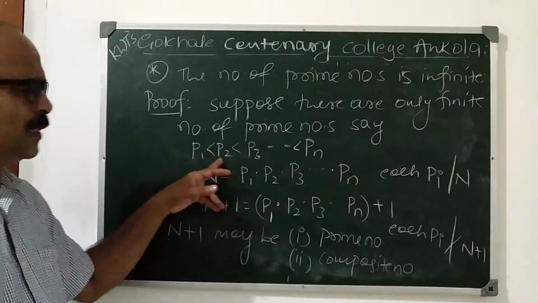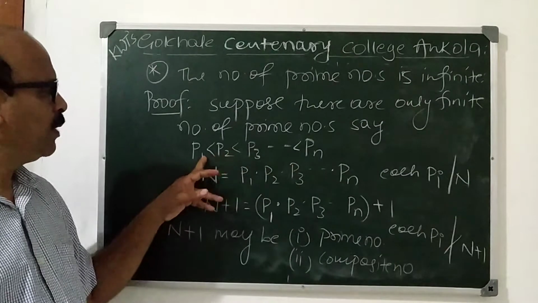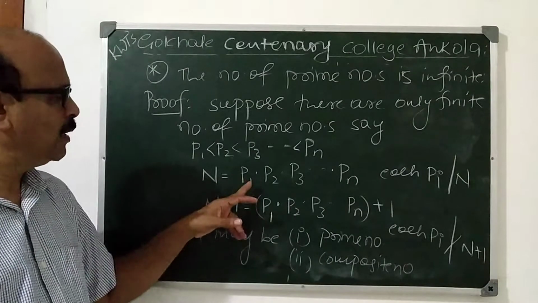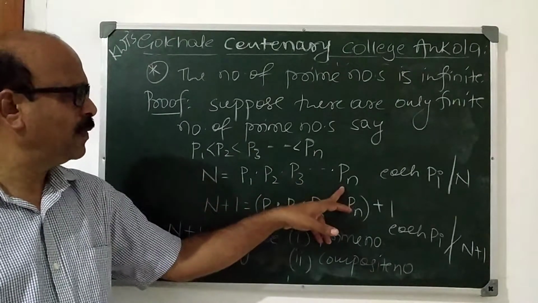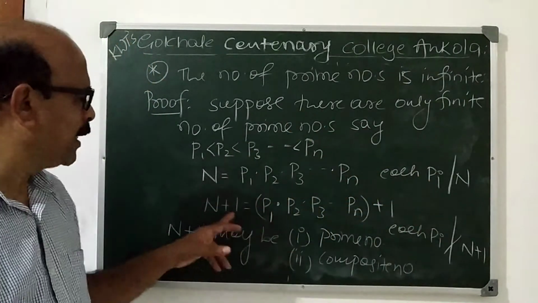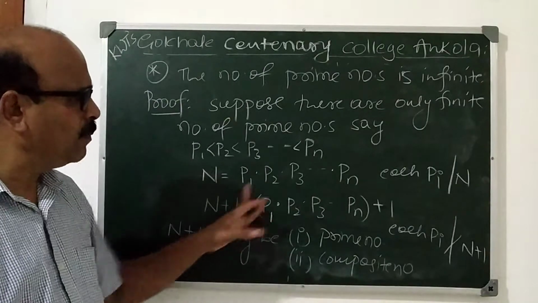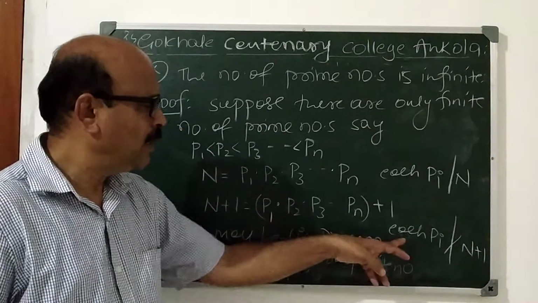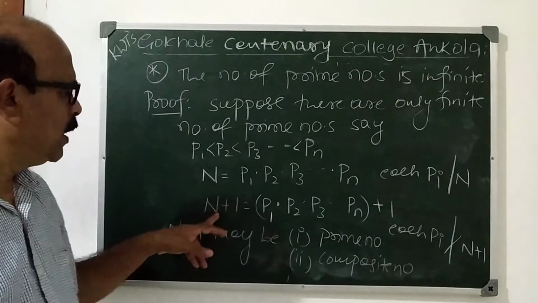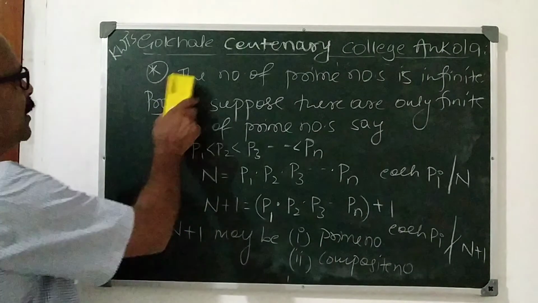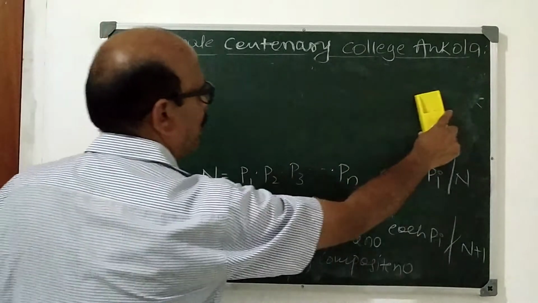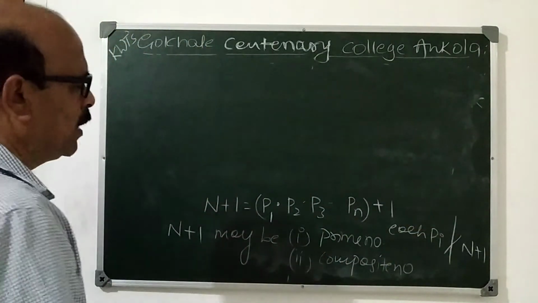Suppose we have assumed that there are only a finite number of prime numbers P1, P2, P3, etc., Pn, in ascending order. We have taken n as the product of P1, P2, P3, Pn. Then each of these P1, P2, P3 divides n. Next we take n plus 1. None of these P1, P2, P3, Pn divides n plus 1. Now, what is n plus 1? Two possibilities are there: n plus 1 may be prime or n plus 1 may be composite.